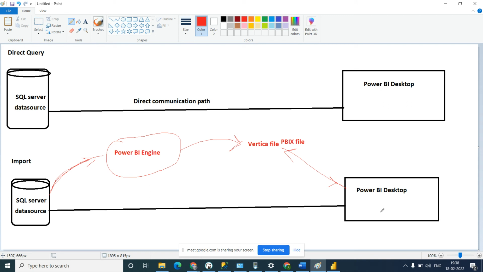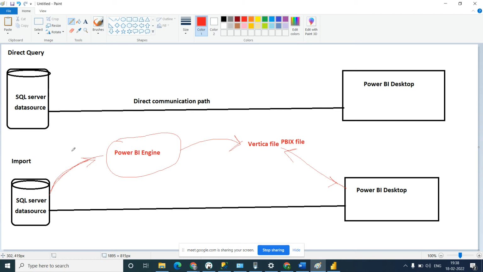So how will it work? Let's say you connect to the data source and select import. It will extract the data and add it to the Power BI engine. The Power BI engine will convert that data into the Vertica file, the compressed file.